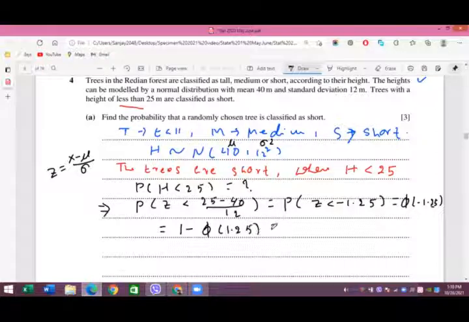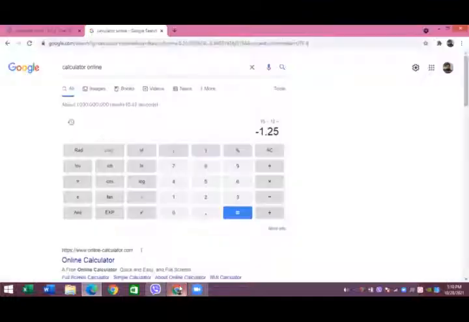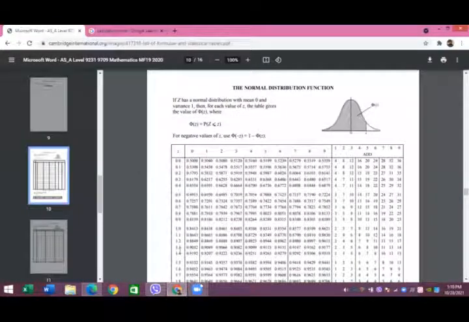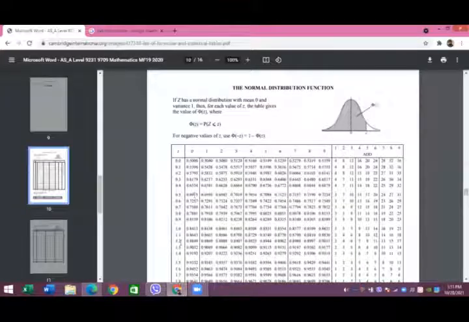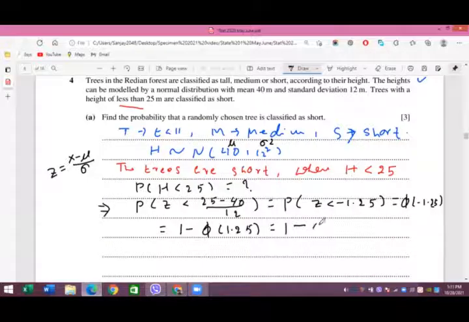of 1.25. Now let's go to the Z table. In the Z table we are looking for the value 1.25. 1.2 is up to here, and let's check where the 5 is. Yes, here is 5. So you can see that this is 0.8944. Then go back to the calculator again, and this value is 0.1056.